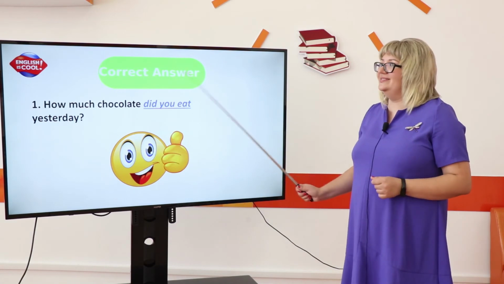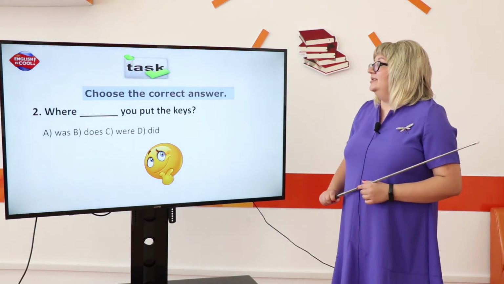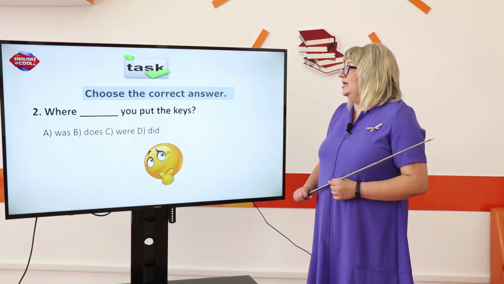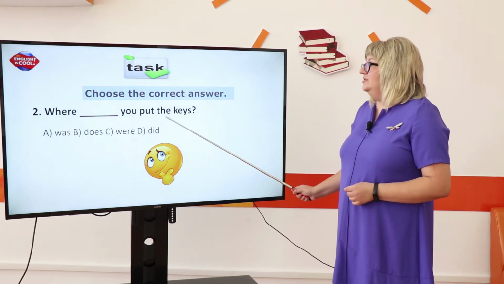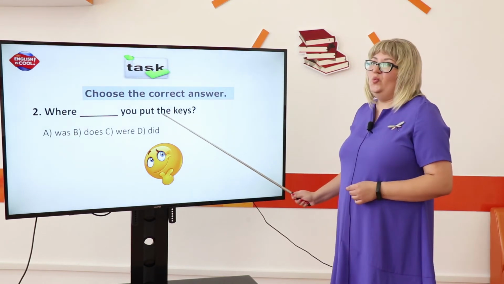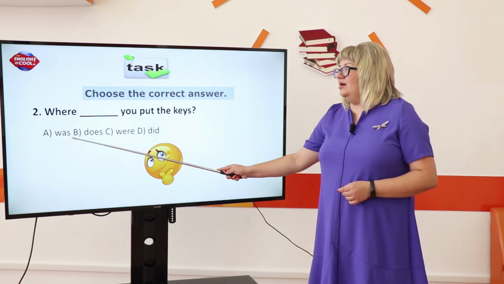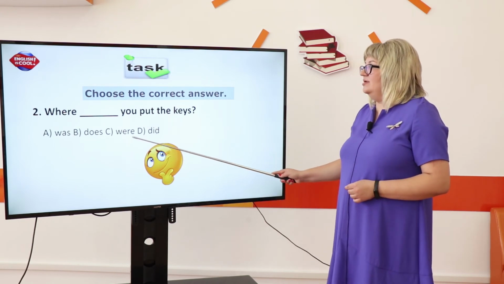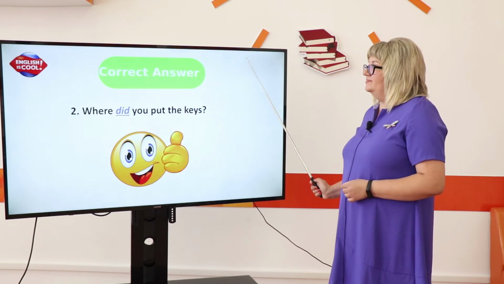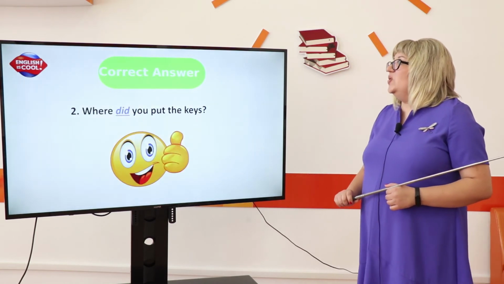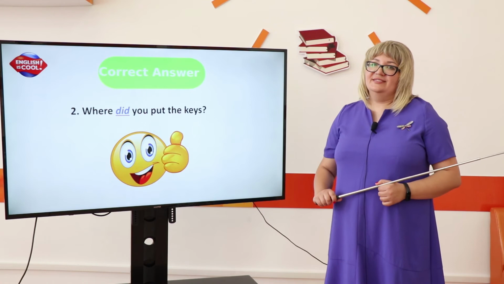Don't forget, please. Sentence number 2. Where you put the keys? What would you choose? Was, does, were, did. The correct answer is: where did you put the keys?